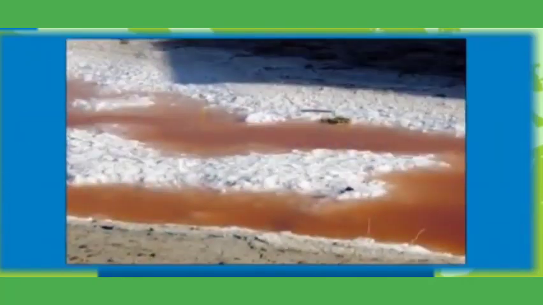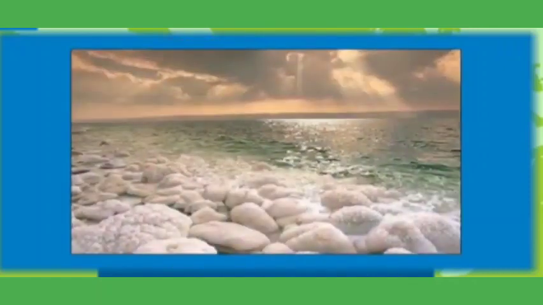Chemically formed sedimentary rocks. They are formed by the evaporation of water containing mineral salts in solution. In salt lakes, water evaporates leaving behind a layer of salts. This salt can get solidified into sedimentary rocks.